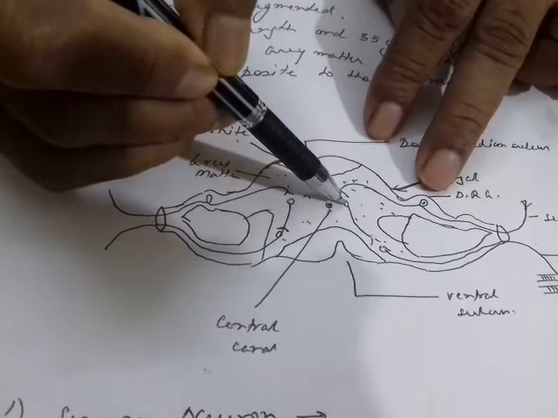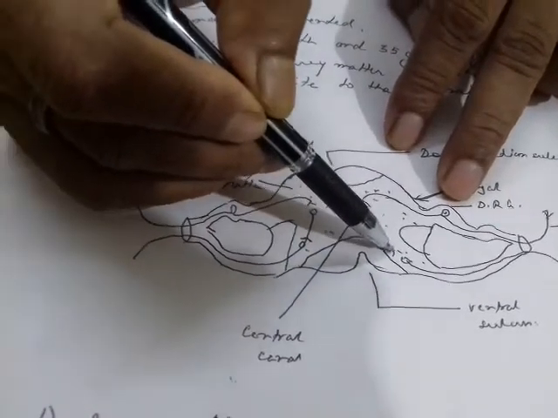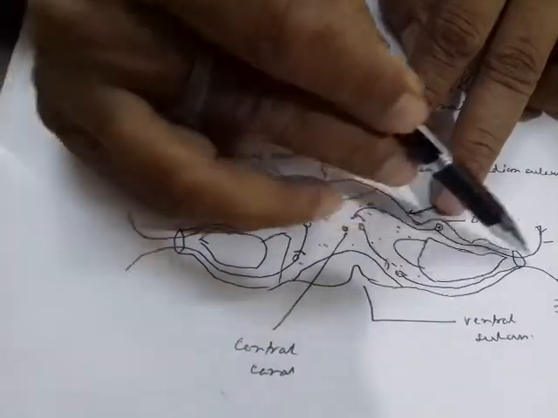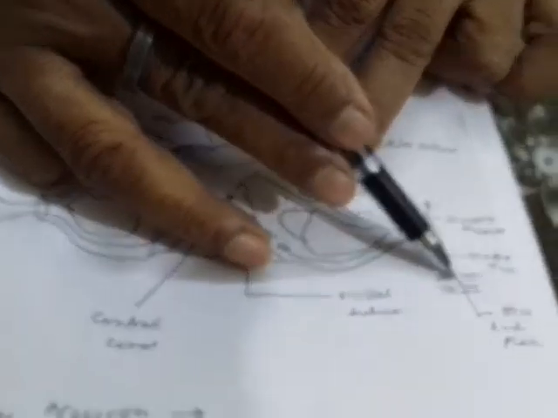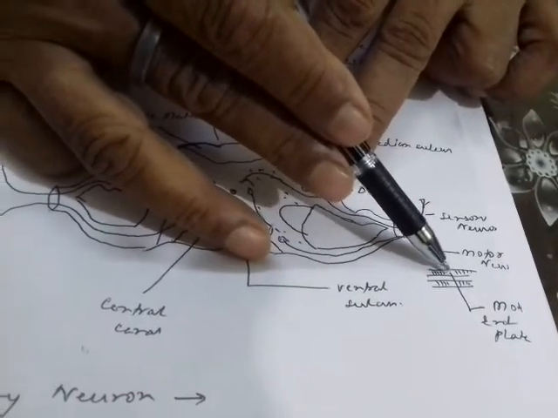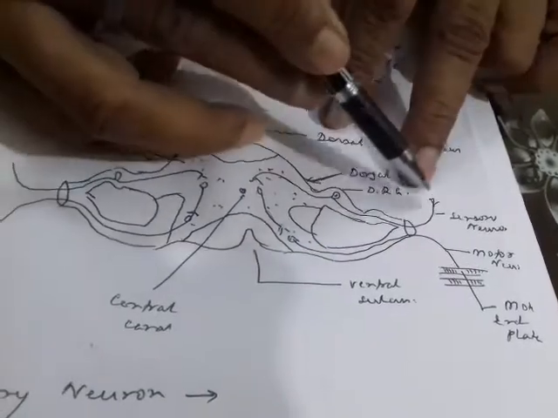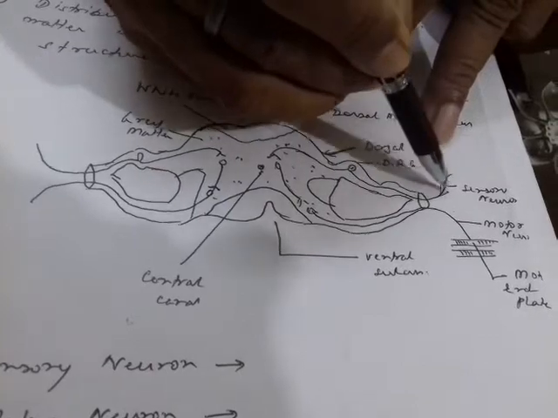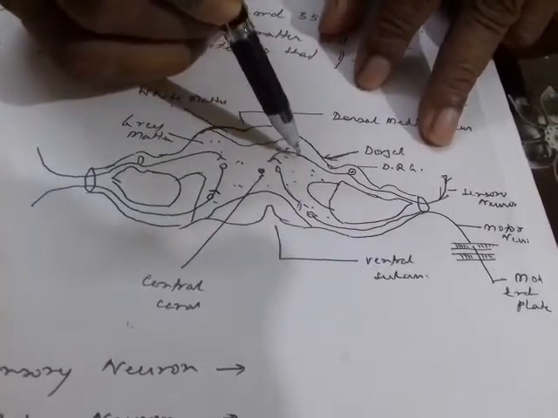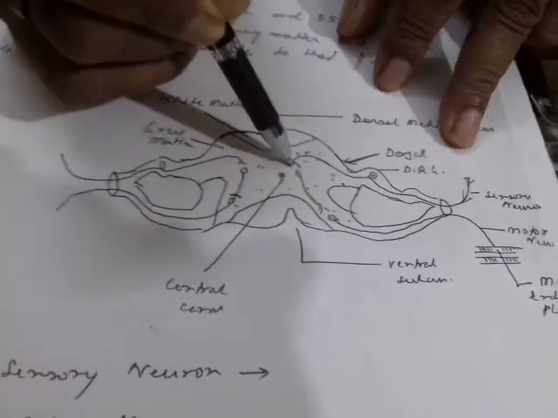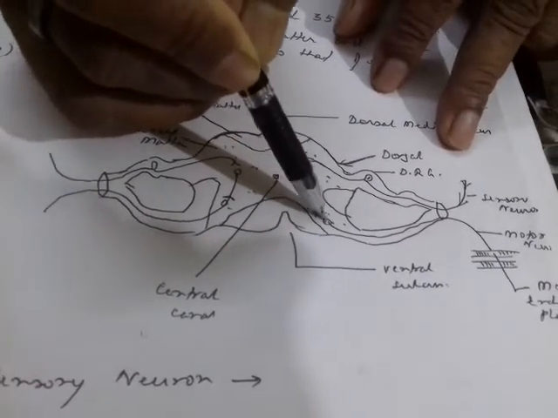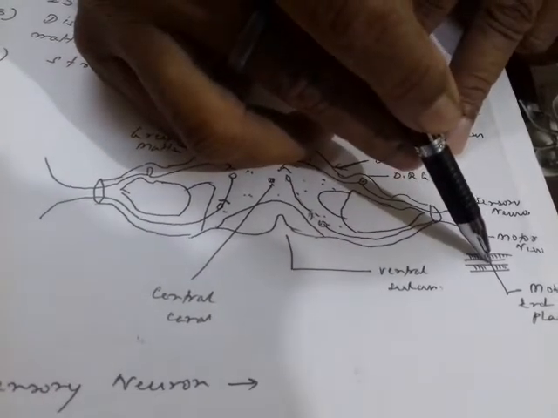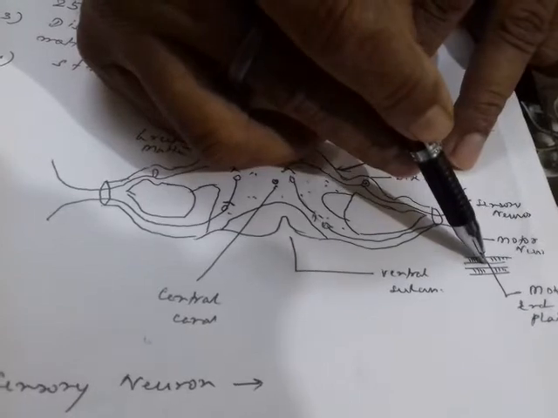Here the cyton of the association neuron is there. This is the axon of the association neuron. Here you have the cyton of the motor neuron, and this is the axon. The axon is ending in the muscles or the glands of the organ. So usually all the sensory action is traveling in this path. The sensation comes like this, goes through this dorsal root and enters here. Then it passes on to the association neuron, and from the association neuron it goes through the motor neuron to the muscles and the gland. So here you have the action, you get the reaction here.